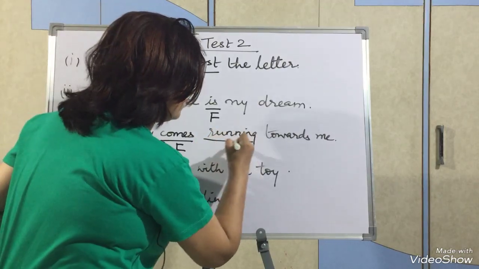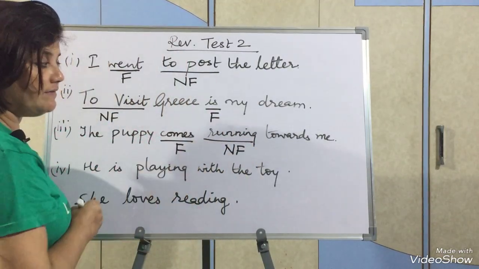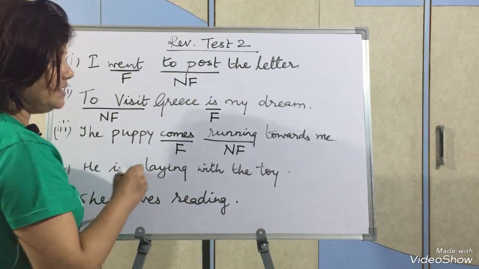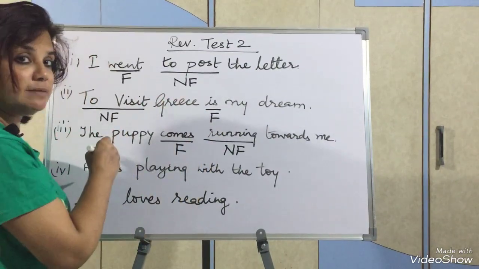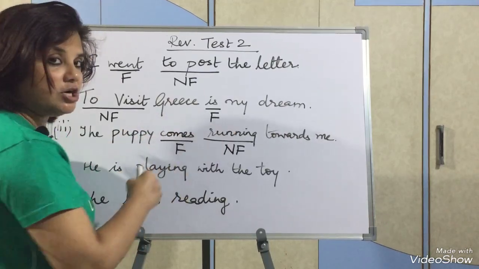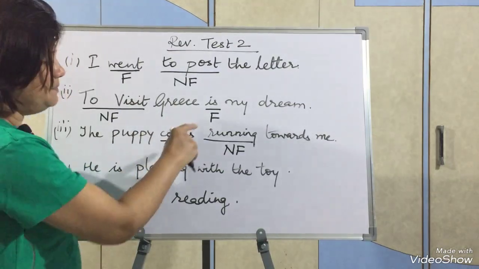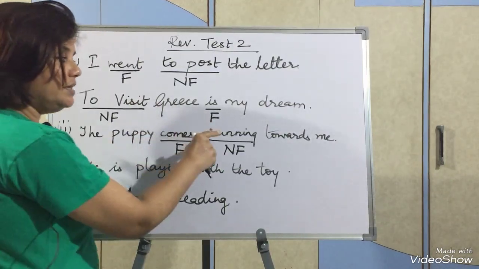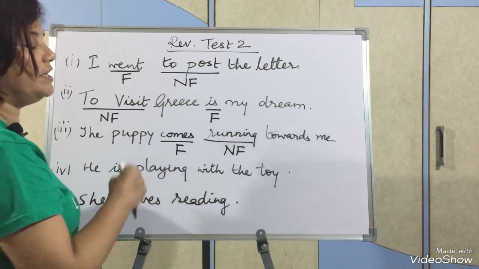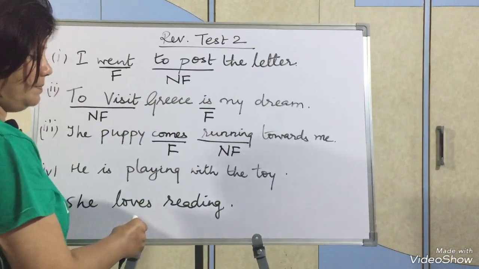And now you see this verb, running, is non-finite. Why? Because first of all, it does not have a subject before it. Second, it does not depend on the subject. I write puppies here, comes will change, but running will not change. The puppies come running, it will be. So it does not depend on the subject. Third, it does not come in 3 forms. We don't say running, running, running. That's why it is a non-finite verb.